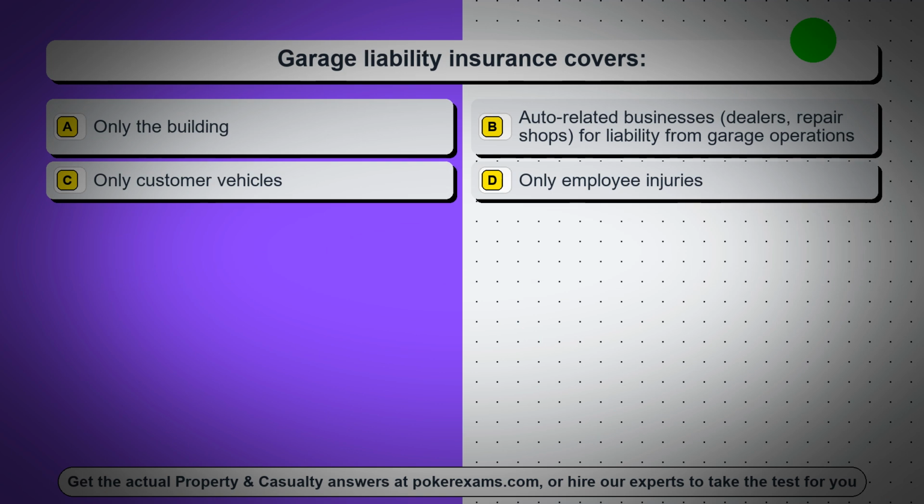Question 67. Garage liability insurance covers, option A, only the building. Option B, auto-related businesses, dealers, repair shops, for liability from garage operations. Option C, only customer vehicles.